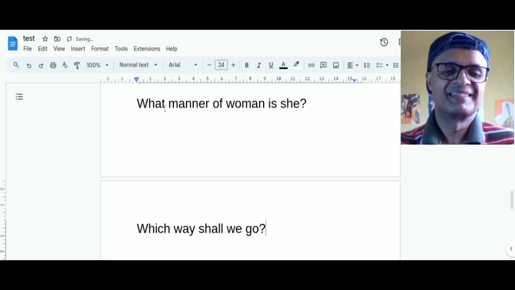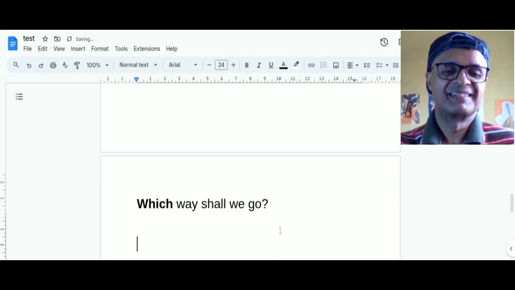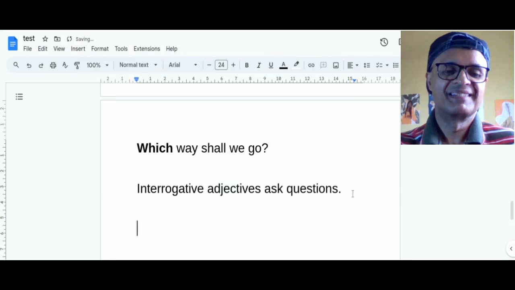Look, this what and this which. In the above sentences, the adjectives what and which ask questions. Therefore, they are called interrogative adjectives. So, interrogative adjectives ask questions, right? Let us make it bold.